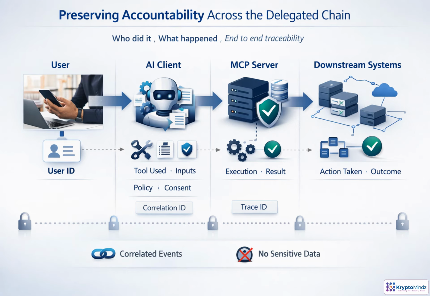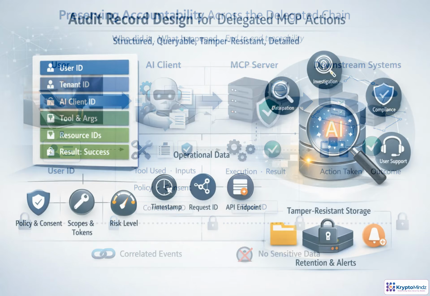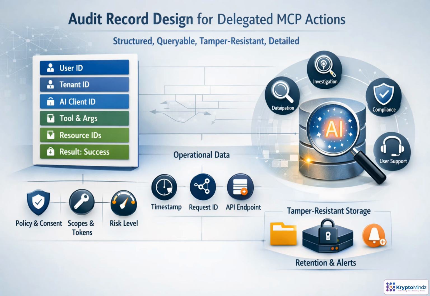Accountability in delegation is a chain, not a single log entry. You need to know which user initiated the request, which AI client chose the tool, what the MCP server executed, and what the downstream system returned. Each stage should record the minimum useful facts: tool name, inputs, policy decision, consent, timestamp, and status. Connect those records with a shared correlation or trace ID, so an investigation can reconstruct the full path. Just as important, keep secrets out of logs. Never store raw tokens or unnecessary personal data. Make audit data structured and queryable.